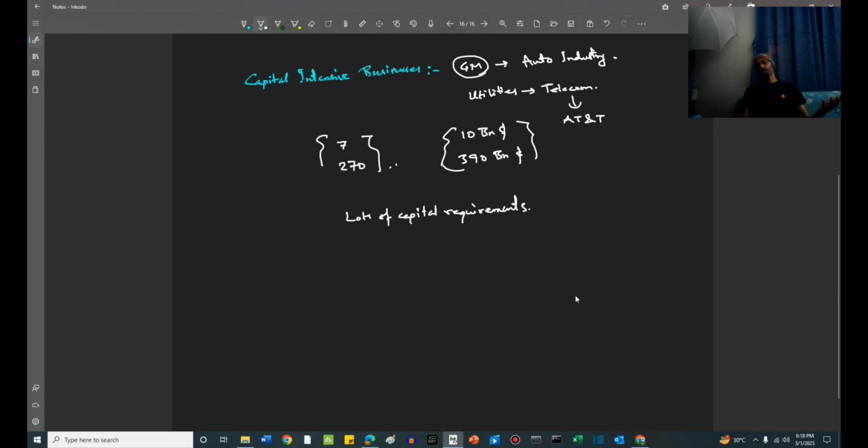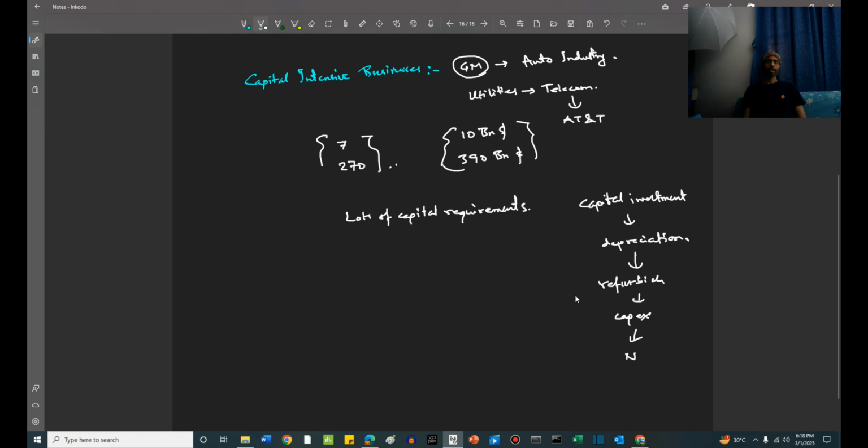The initial cost of setting up the infrastructure is very high. Then you have to depreciate that, right? So there is the initial capital investment, then regular depreciation, and depreciation amounts are huge. Then there is actual wear and tear of assets which you have to refurbish. This requires capex. So all in all, you have a hit in the net income or the net profit. That is the main crux of the story.